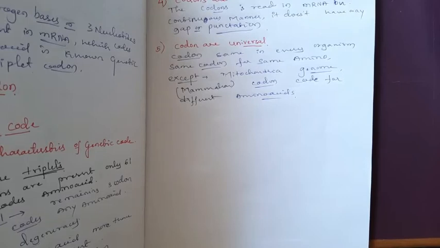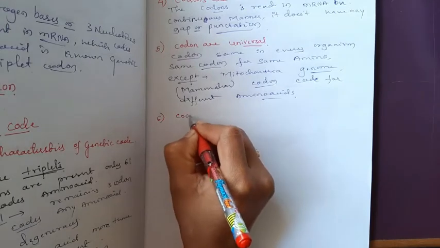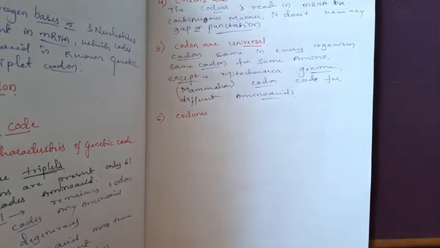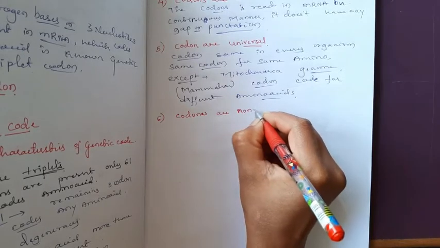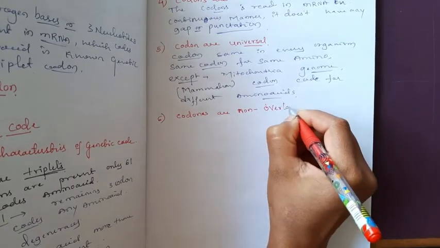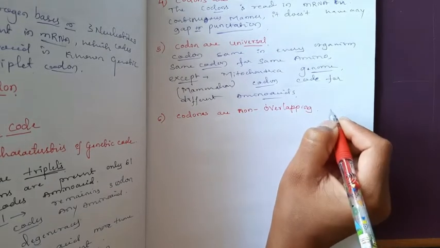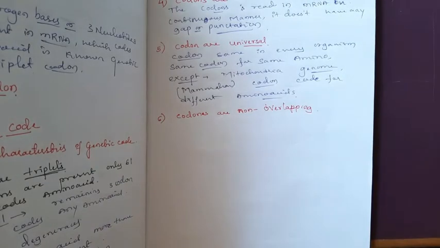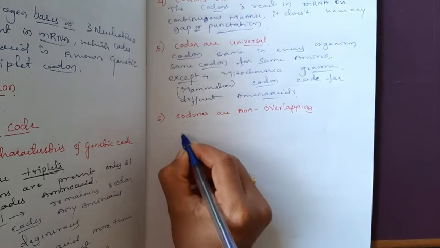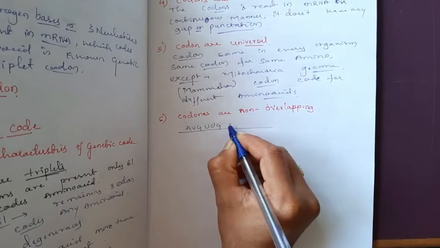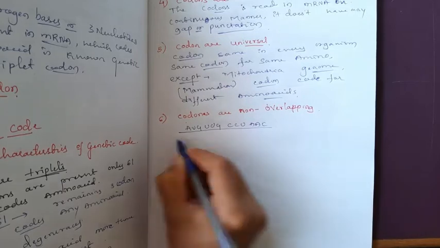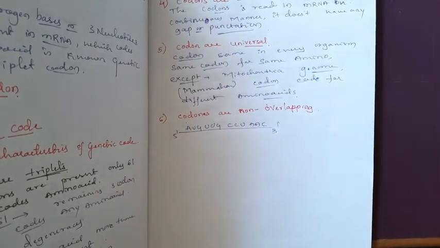Okay, next, codons are non-overlapping. If I take AUG, GUG, CCU, AAC, consider these are the codons.